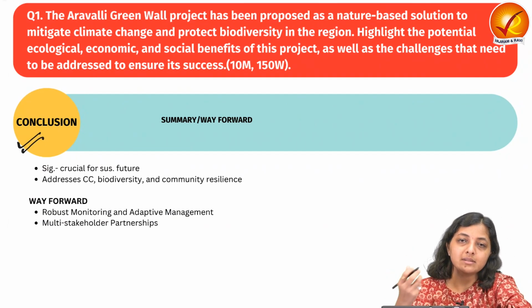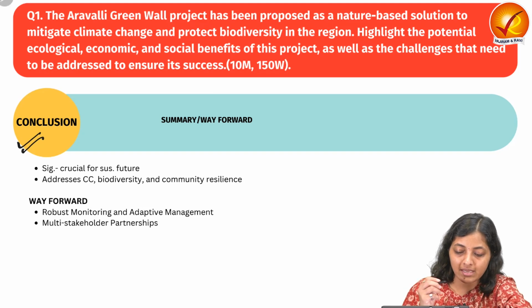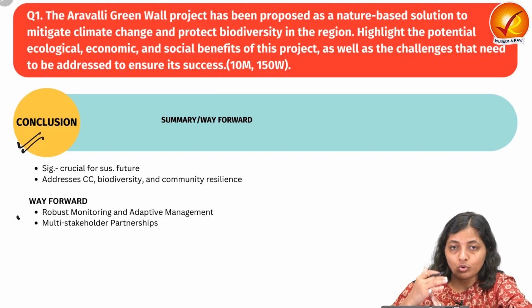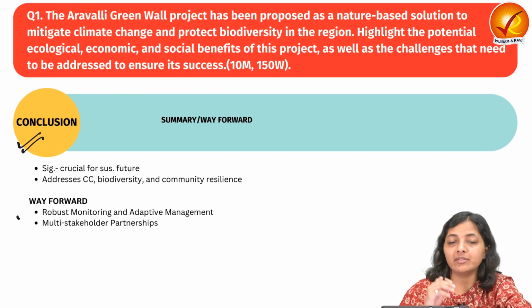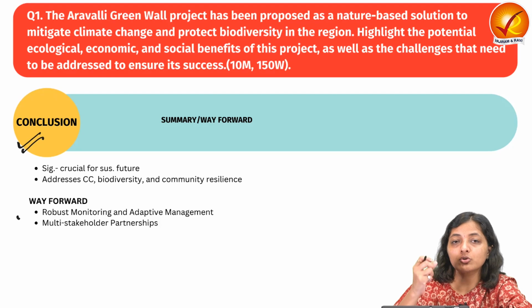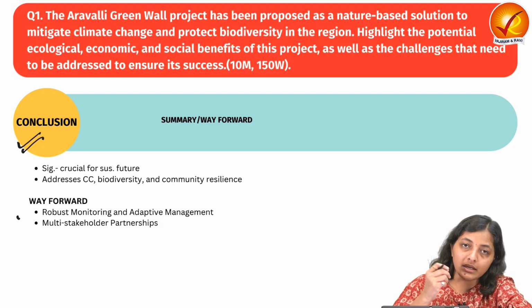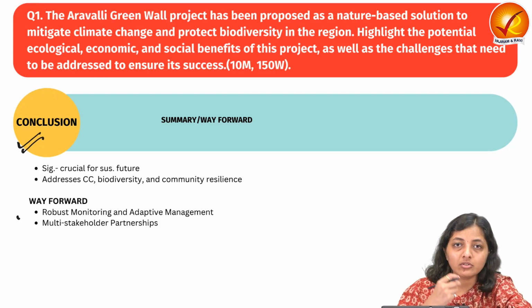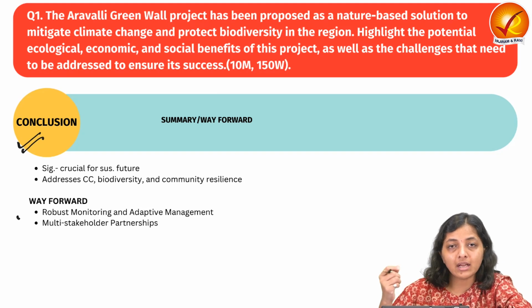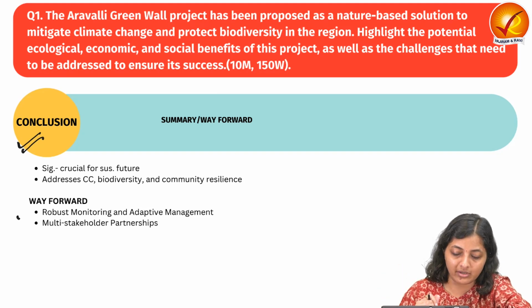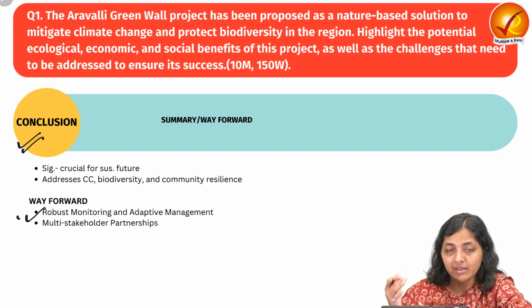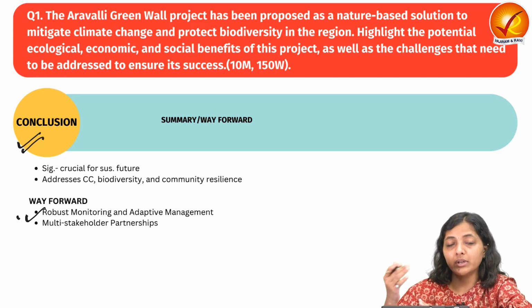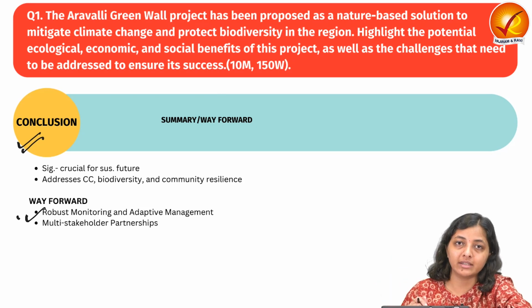So these are some ways forward or recommendations. We should go for a stakeholder approach, where people, government and private sector participation should be there so as to minimize conflict, even in land acquisition or for the maintenance and other aspects of this afforestation drive. Next is robust monitoring, to check whether the plants are surviving or not. If not, how to take appropriate action at that time.